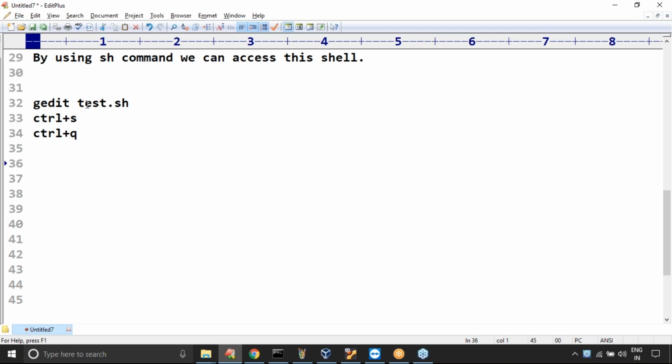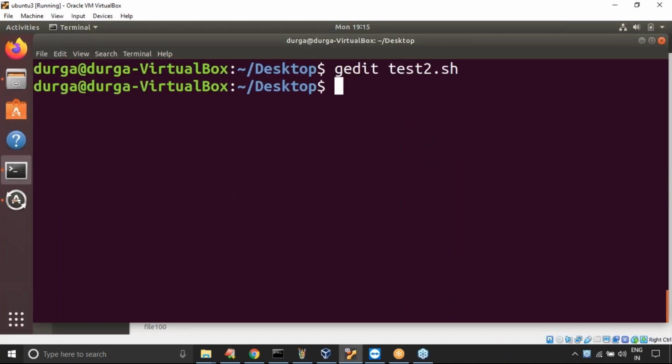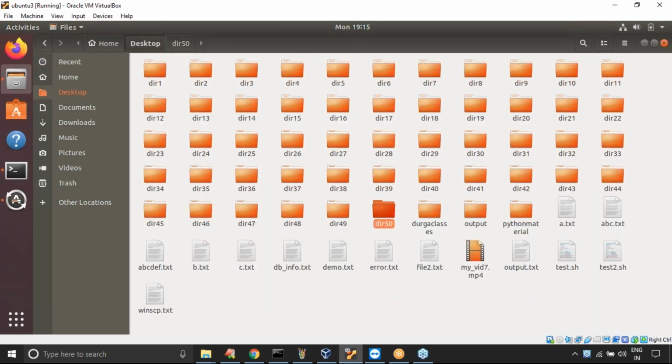Just observe the basic idea. Sir, is it clear for all of you? What is the meaning of a script? Just the basic idea at a very top level, as it is the first session for shell scripting. That's all. Now my important question is here. Now the script is ready. Once a script is ready, assume that currently we are on the desktop. test2.sh, yes, this is the script. It is already there.